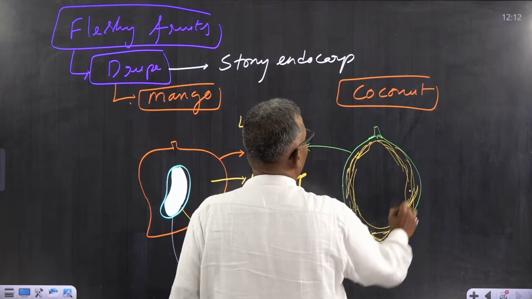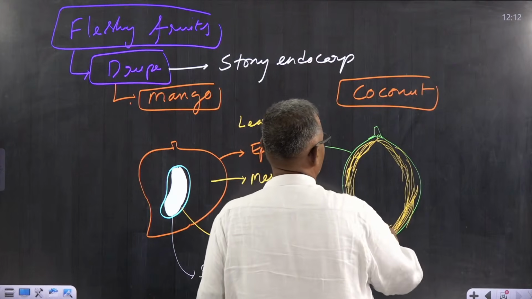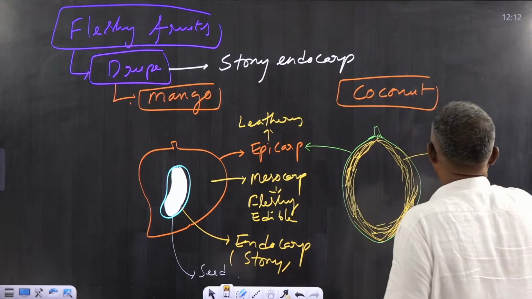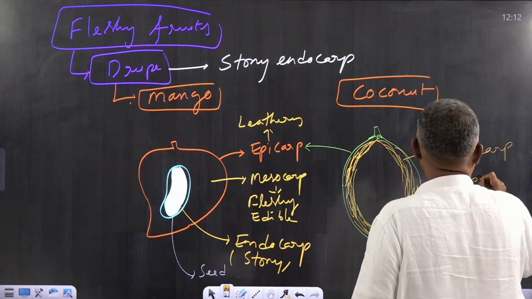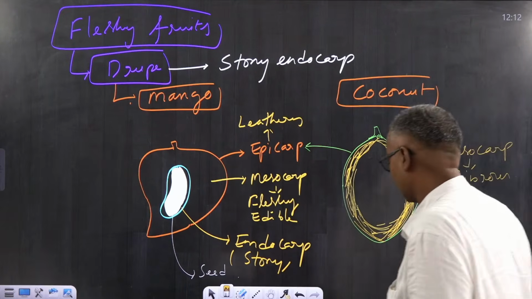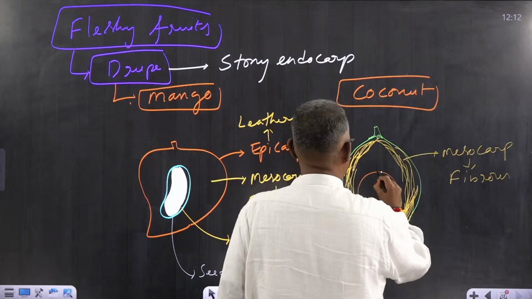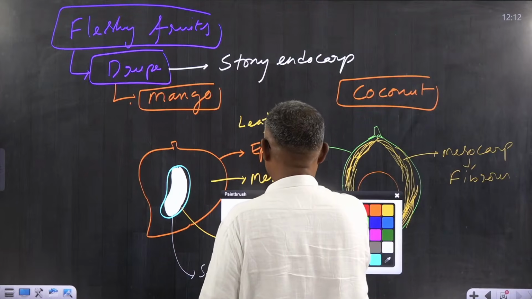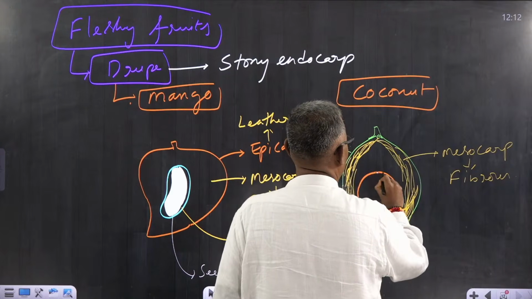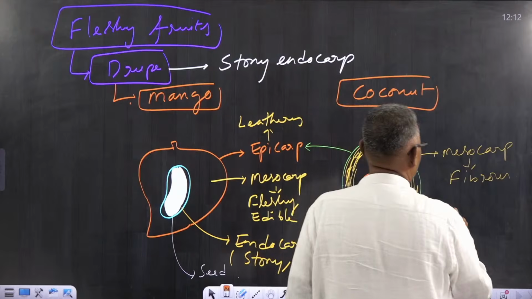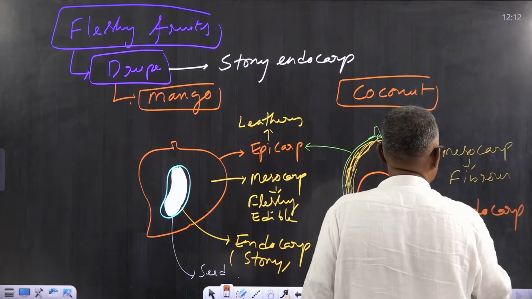So this is actually mesocarp. So mesocarp is fibrous. And inside this mesocarp, now you can see a hard layer. It is nothing but endocarp. Now this endocarp is stony.